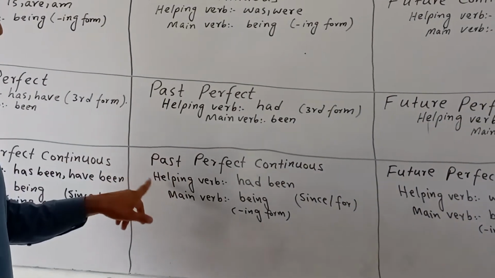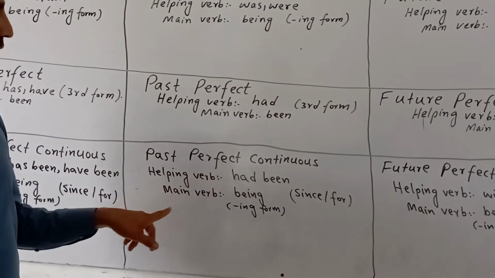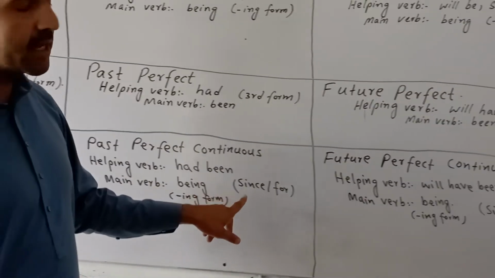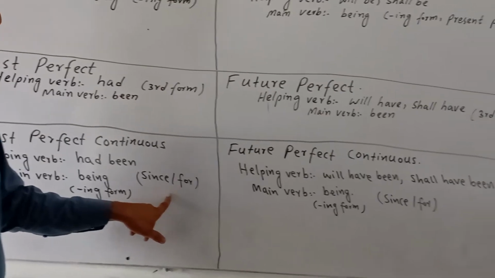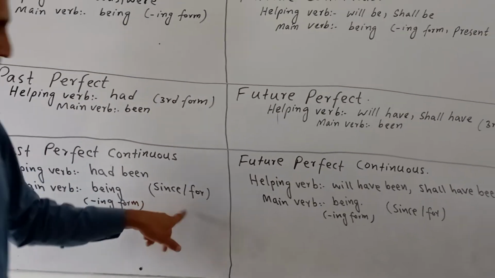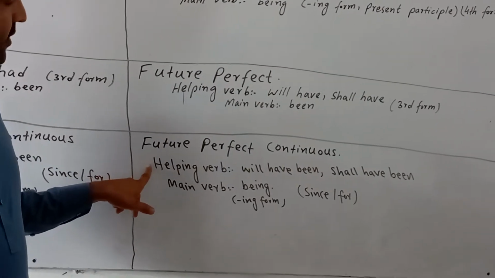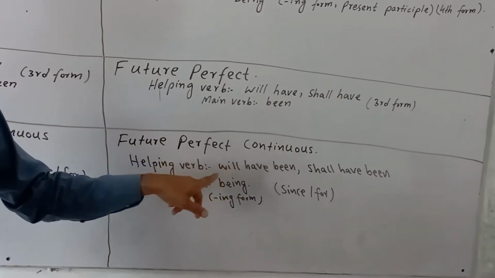Past perfect continuous, the helping verb is had been. Main verb is being, the ing form, and here we also use since and for in past perfect continuous tense. Future perfect continuous tense, the helping verbs are will have been, shall have been.